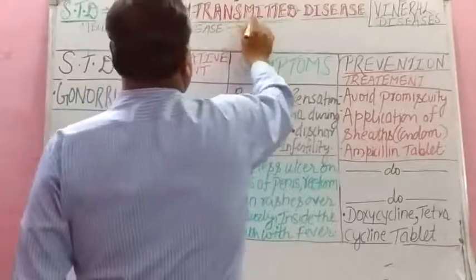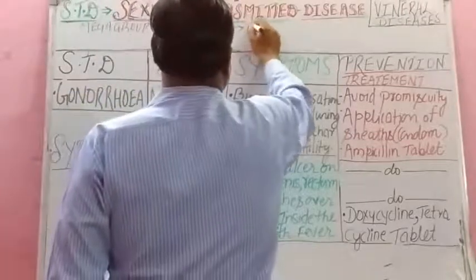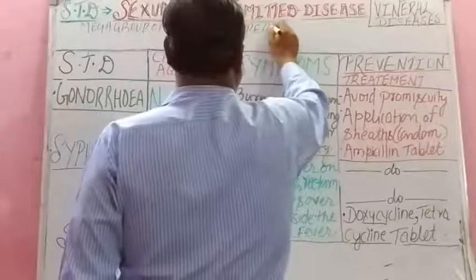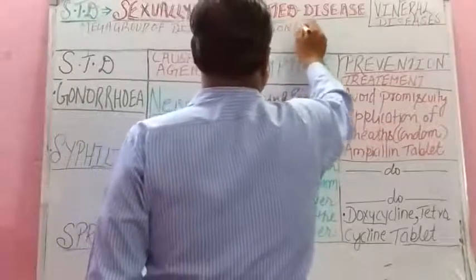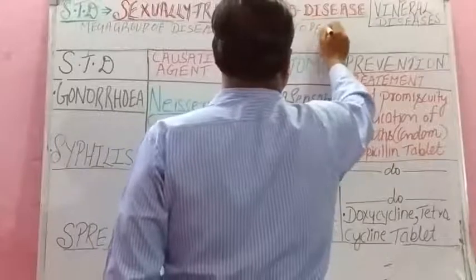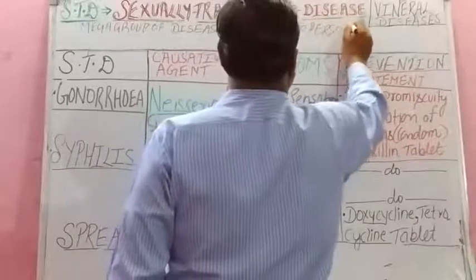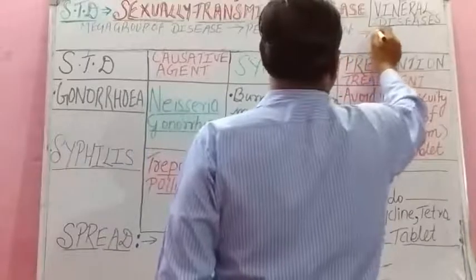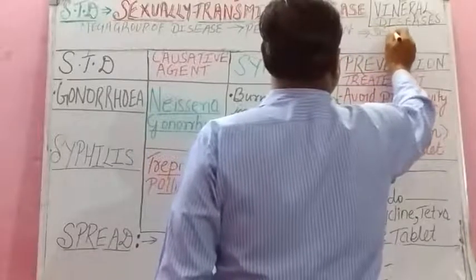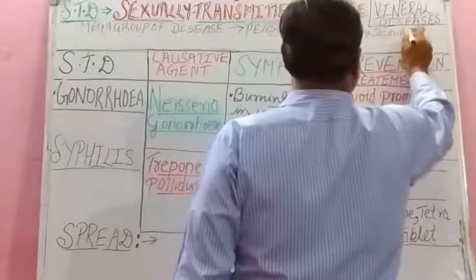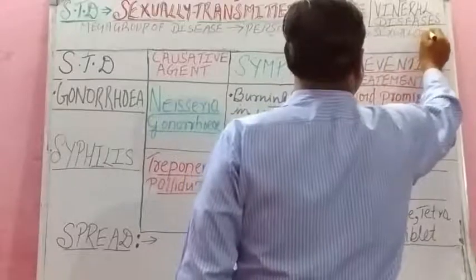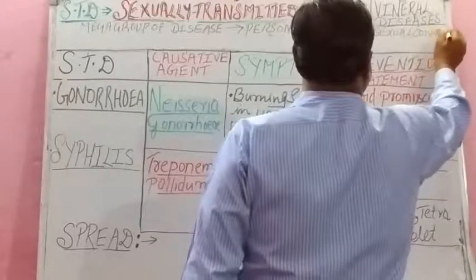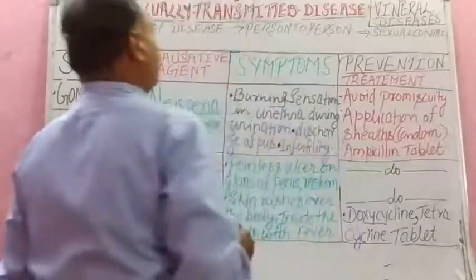And what is the other name, student? Other name is venereal diseases, isn't it? Another name is venereal disease.